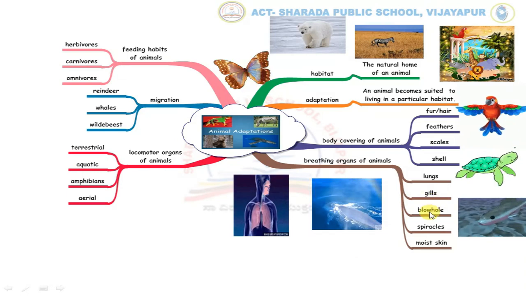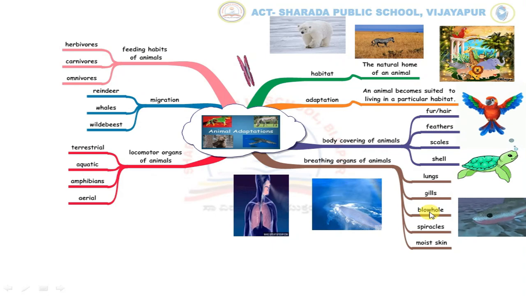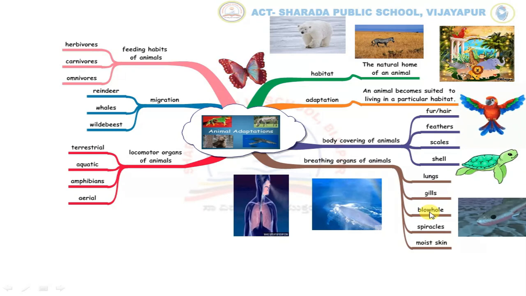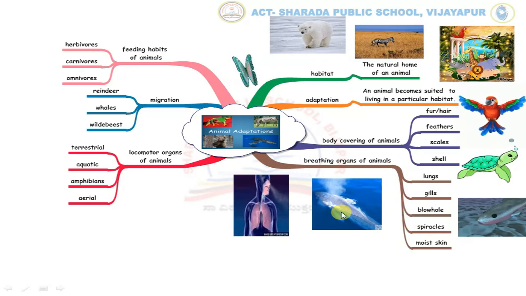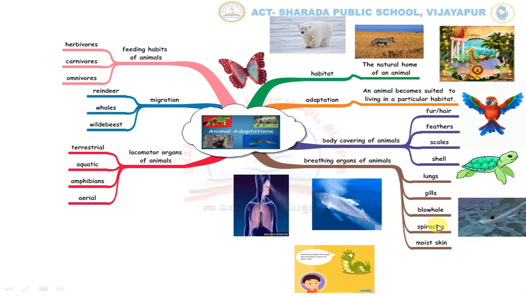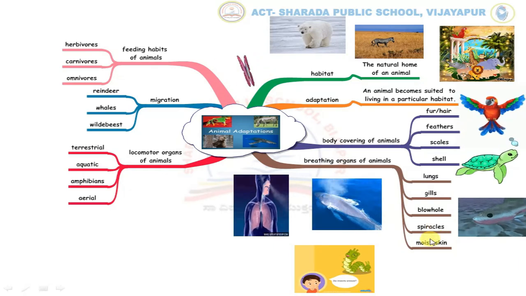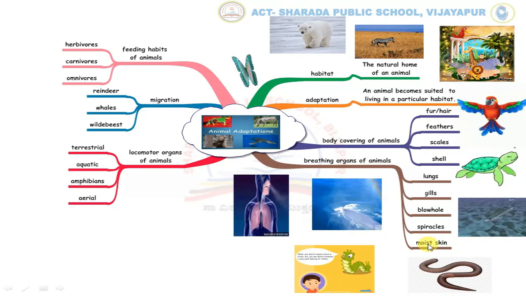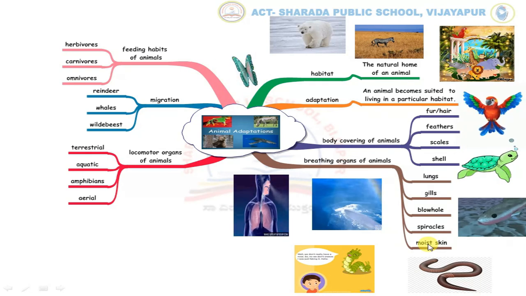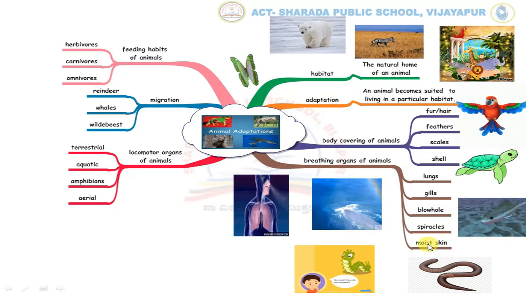Blowhole. Whales and dolphins have lungs to breathe. They come up to the surface of water and exchange air through blowholes that are located on the top of their body. Spiracles. Insects breathe through a series of small holes present on their body. These holes are called spiracles. Next, about moist skin. Some animals such as earthworms breathe through their moist skin. Frogs have lungs for breathing on the land and they can breathe through their skin when in water.